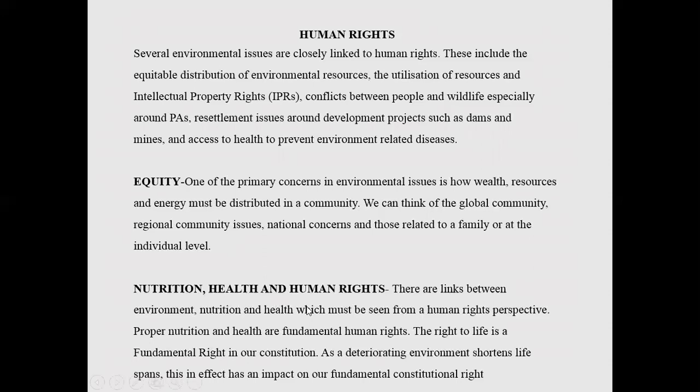Nutrition, health, and human rights. There is a link between nutrition, health, and human rights, because everybody has a right to life. Right to life is a fundamental right. But because of poverty and malnutrition, almost 30% of our country is unable to get proper nutrition. As a result, their health is deteriorating and they are unable to contribute to the human resource of our country.